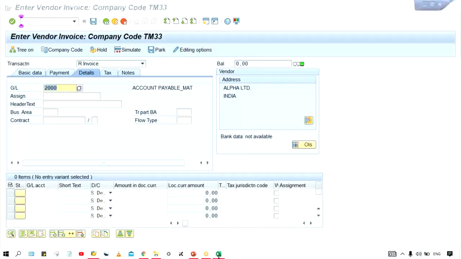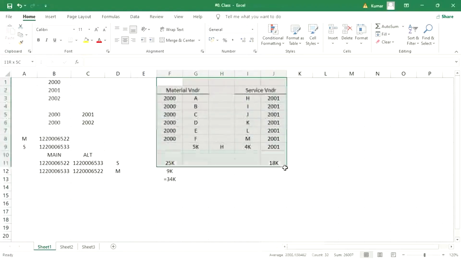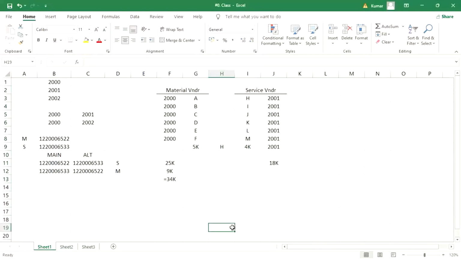So what will happen guys? I'll come back here. So generally what happens, if someone asks, let's suppose we are maintaining two different reconciliation accounts. One is for material, another one is for service. But I'm having one vendor from where we are going to procure material and services both. So in vendor master, we have given material reconciliation account.